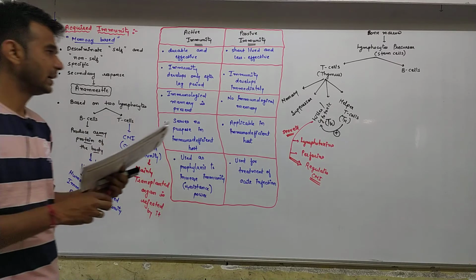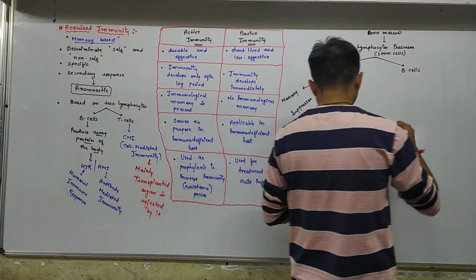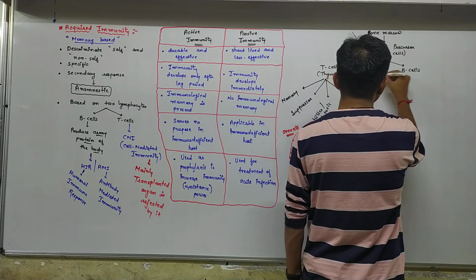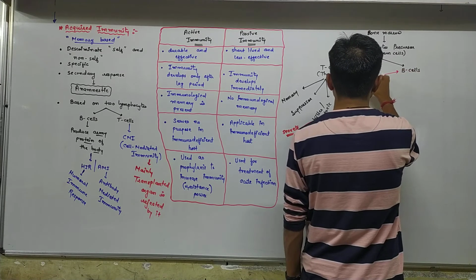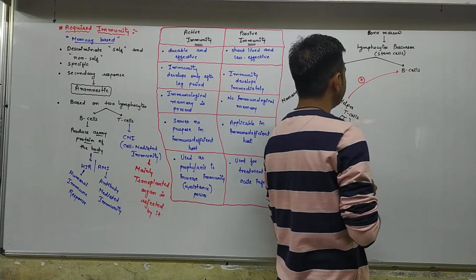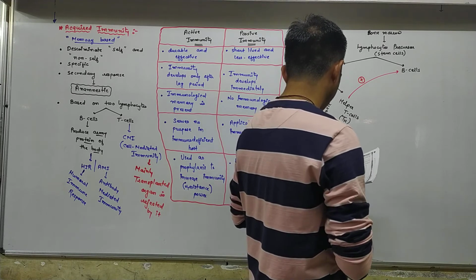Sometimes helper T cells give the positive response to B cells also to create the antibody. Fine.